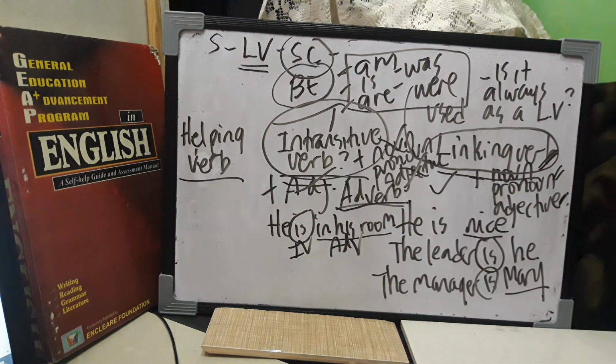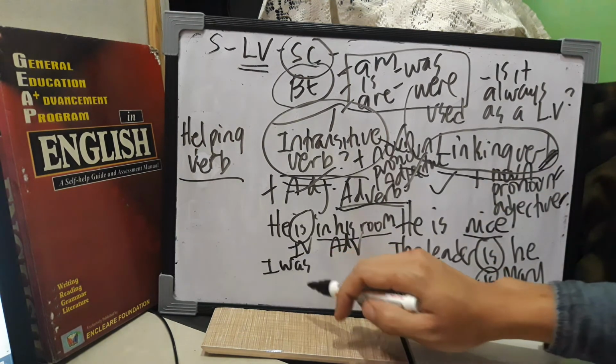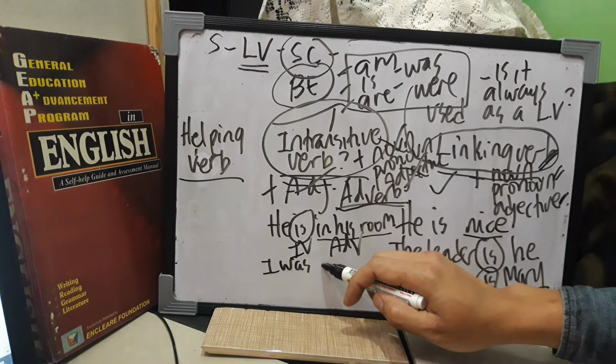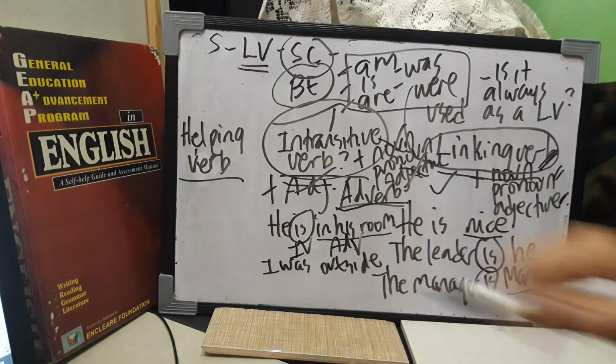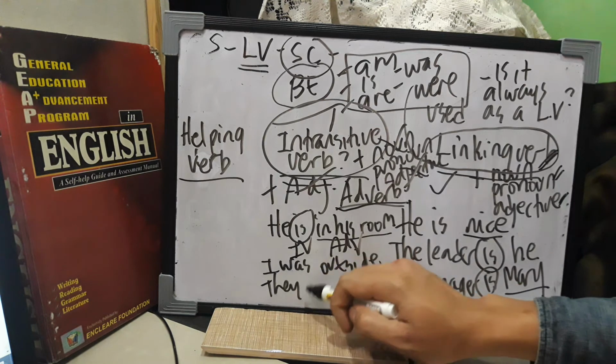So guys, don't be confused that is in a sentence is a linking verb. No, if you follow the basic rule in grammar, that is an intransitive verb because it is followed by an adverb. He is in his room. He is in the library. Or you can say, I was outside. He is inside. So outside is what? An adverb of place.